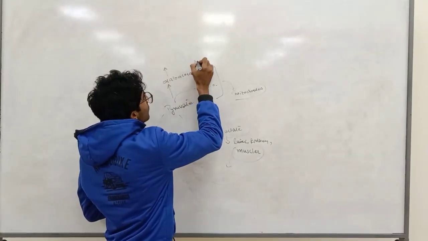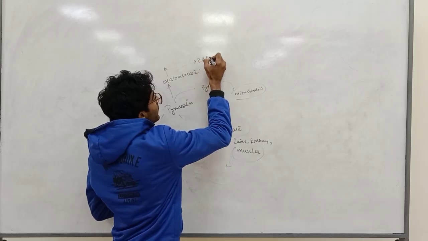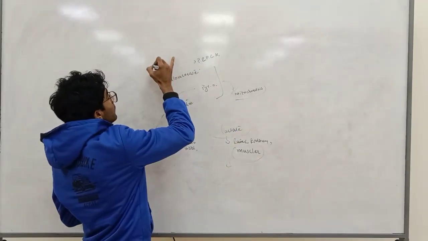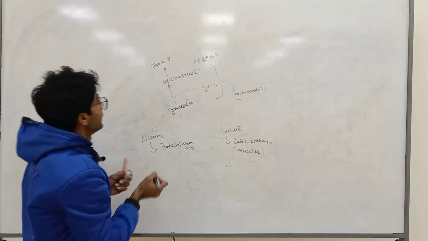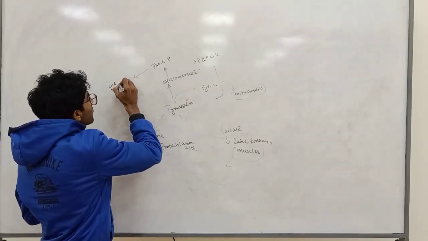Which enzyme? Phosphoenolpyruvate carboxykinase enzyme. It is converted into phosphoenolpyruvate. This step is known as the second mini step.